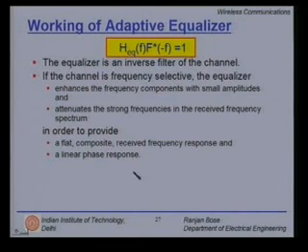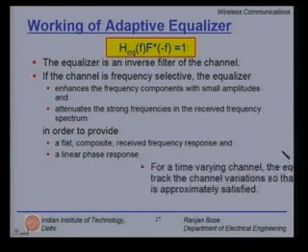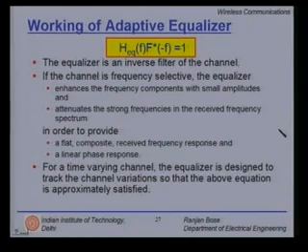So, that is the basic philosophy of working of an adaptive equalizer. It works as an inverse filter by enhancing the frequency components of small amplitude and attenuating the frequency components with larger amplitudes, at the same time keeping in mind that a linear phase response is obtained. For a time varying channel, the equalizer is designed to track the channel variations so that the above equation is approximately satisfied.